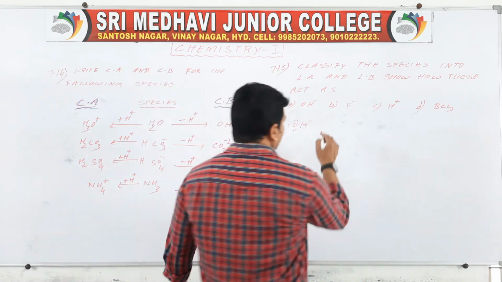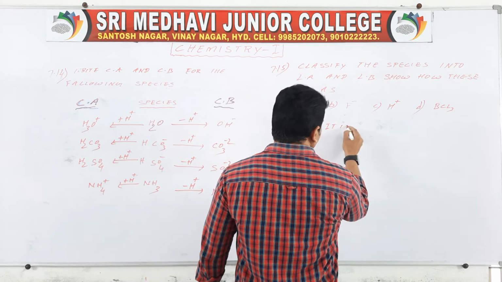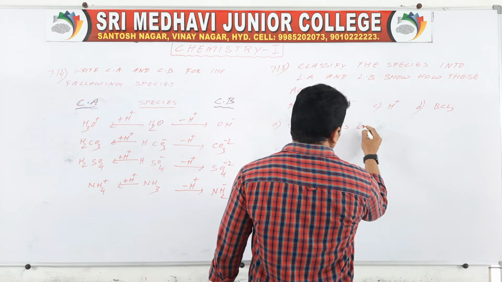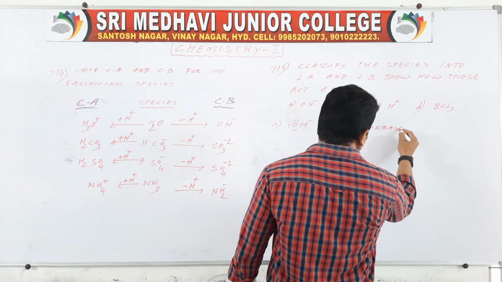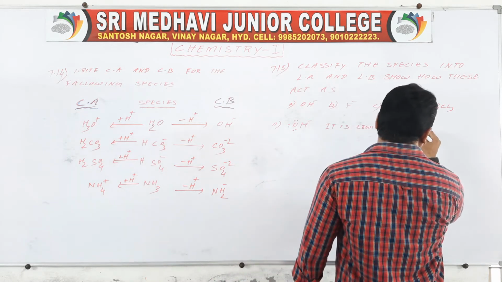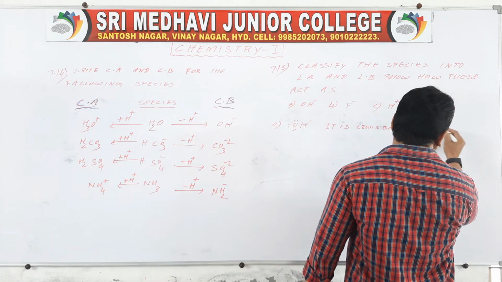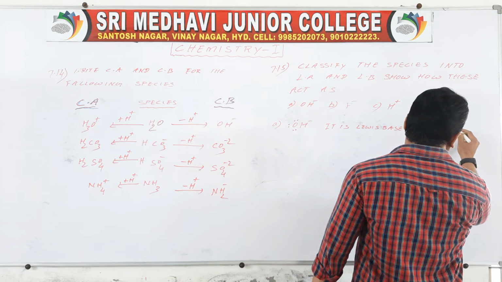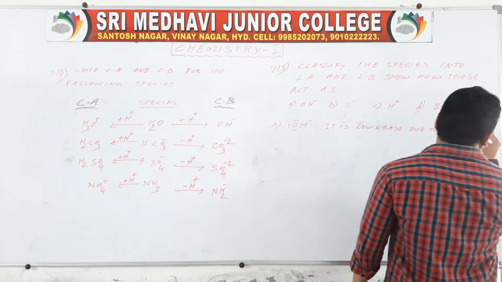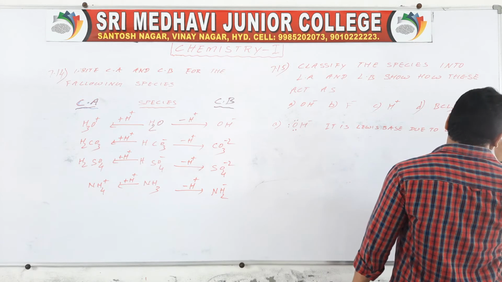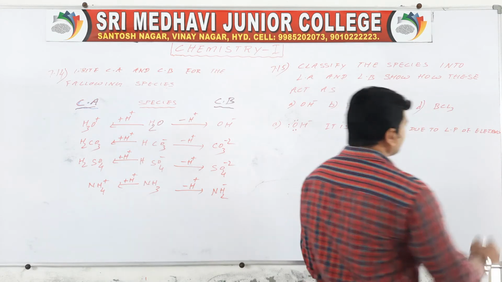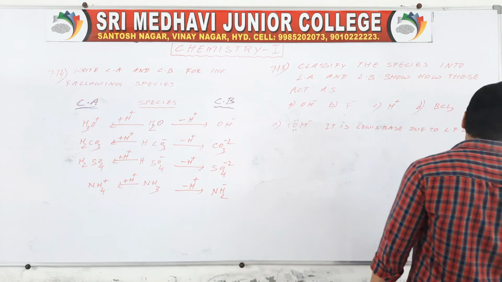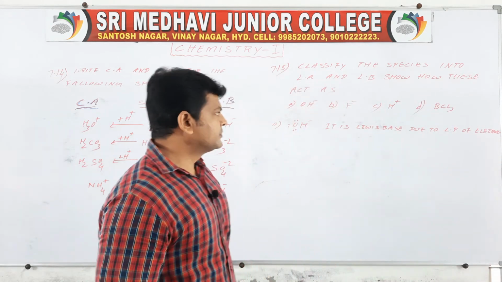So it is a Lewis base due to lone pair of electrons.